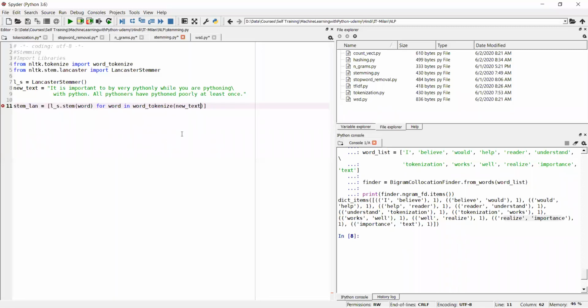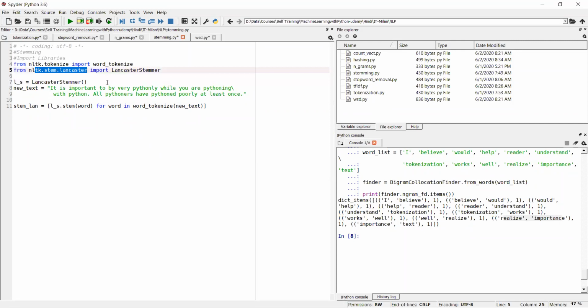So for word in word tokenization means I have taken this text, applied word tokenization, and for each word I am applying ls. I have created an object of this LancasterStemmer. This is one of the algorithms which I'm importing from this library.